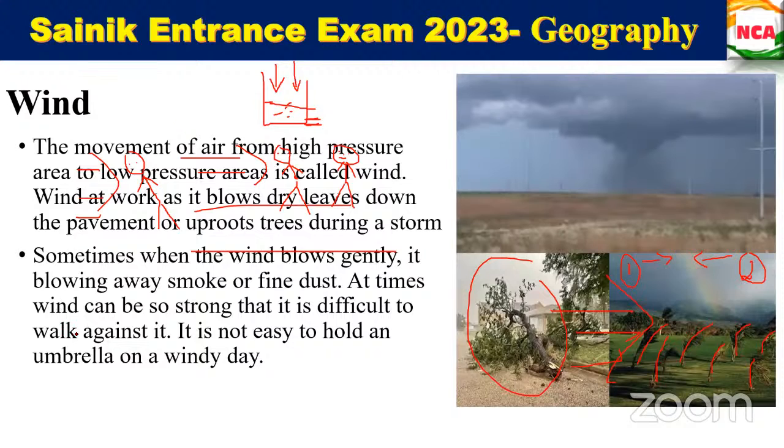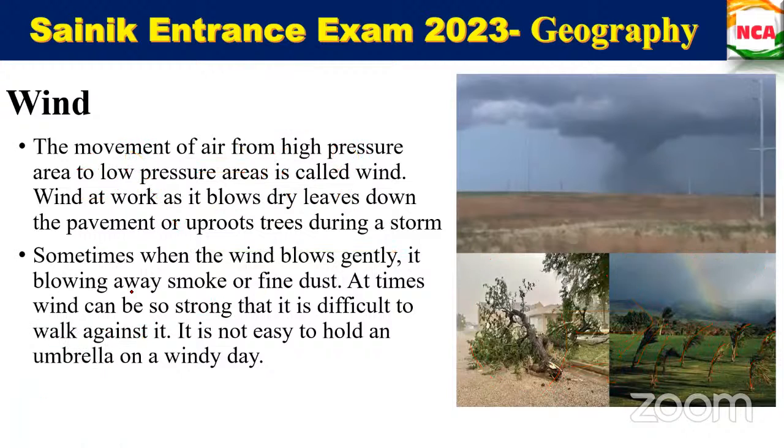Okay, let me clear the screen. Just see that one. We have talked about everything, right? So again, when the wind blows, it directs dry leaves down on the pavement or uproots trees during a storm. Sometimes the wind blows very gently, blowing away smoke and fine dust as well. Yes, it will take away all the things, right? At times the wind can be so strong that it is difficult to walk against it. Yes or no? And also during the rainy season on a windy day, it is very difficult to hold an umbrella as well, right? Yes, ma'am.